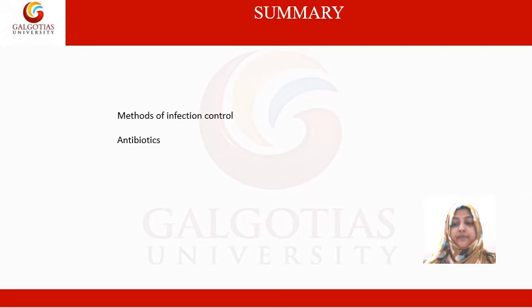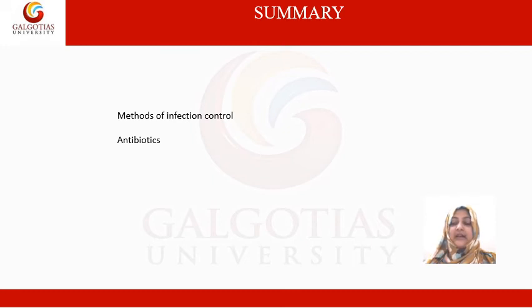Why? Because they are going to help in preventing the infection, controlling the infection, and the outbreak or spreading of the infection. It is evidence-based practice which is helpful in infection control. Wearing a mask, using hand hygiene, washing hands properly, all these are things which are going to help you in preventing infection from COVID-19. Another thing which is helpful in infection control is antibiotics.